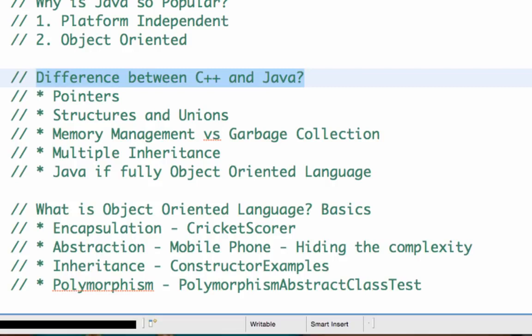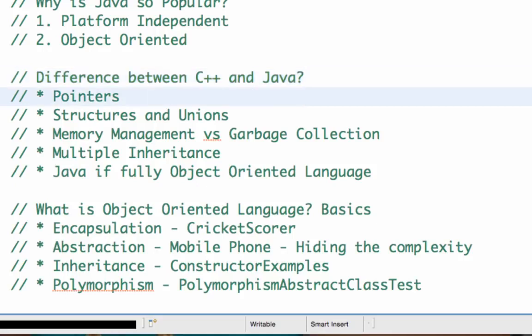The next important interview question usually asked is, what is the difference between C++ and Java? So Java is an object-oriented language. C++ is an object-oriented language also. Then what is the difference between them? So let's get into the details.